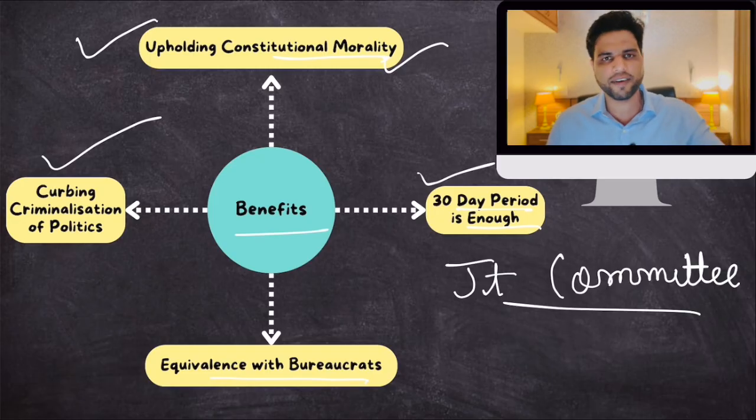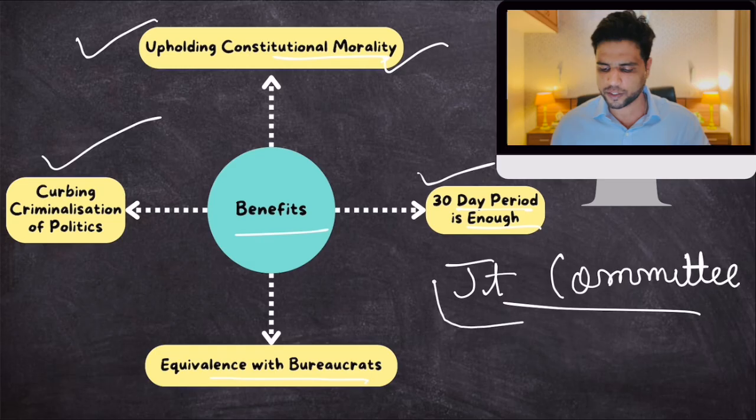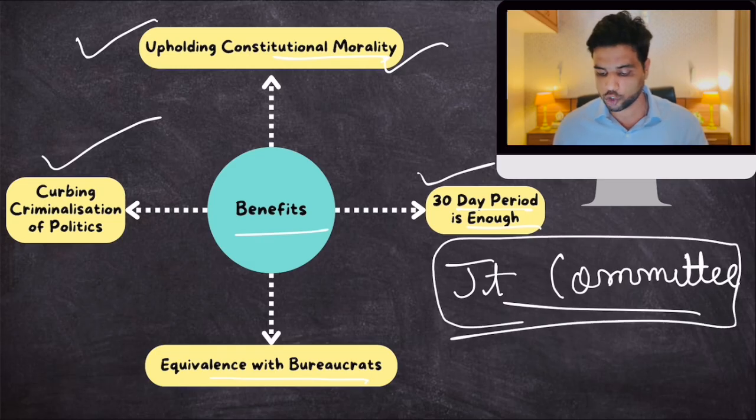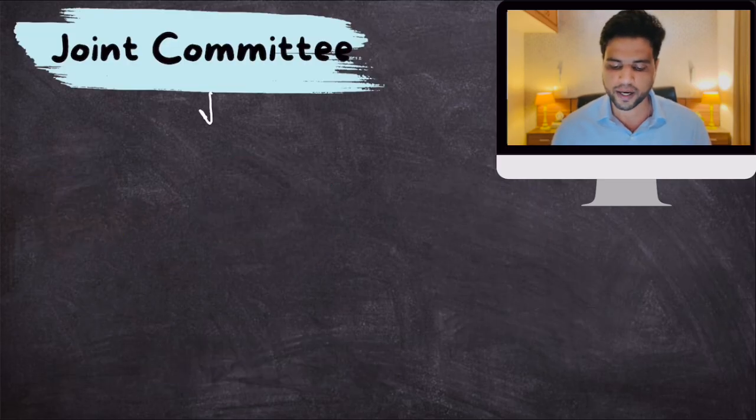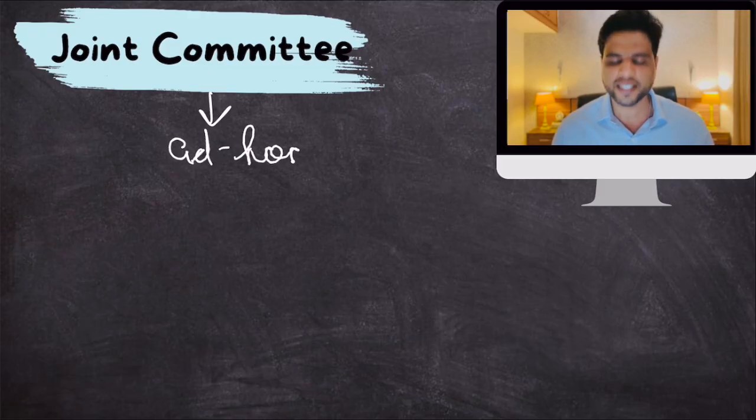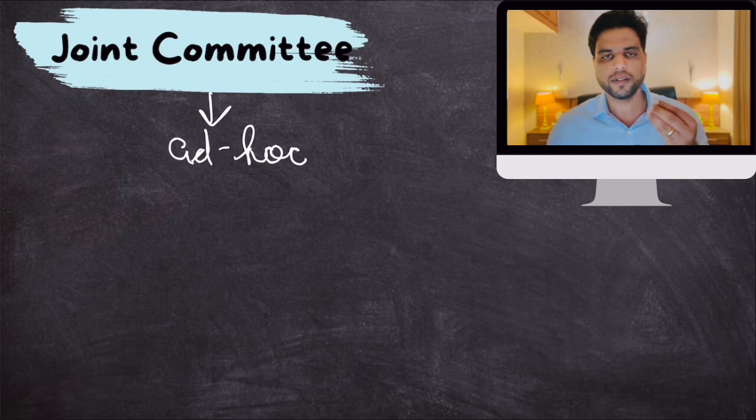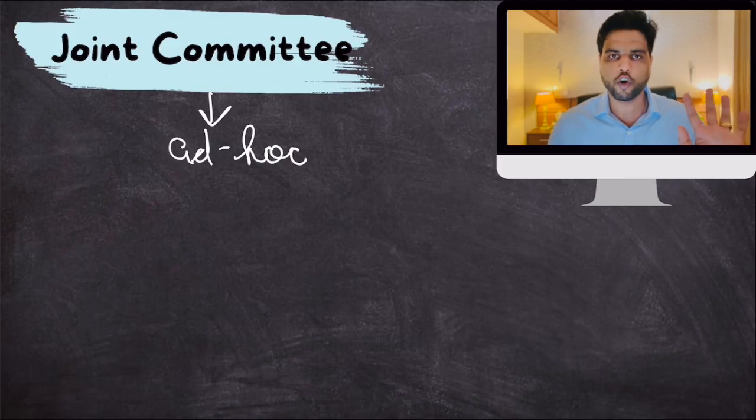Okay, we'll see what is the final shape, because right now it is being scrutinized by a joint committee. Now, what is a joint committee? A joint parliamentary committee is a parliamentary committee that is established on an ad hoc basis. Ad hoc means temporary. For example, this committee is established to examine this bill. Once this bill is examined, then this committee will be dissolved.